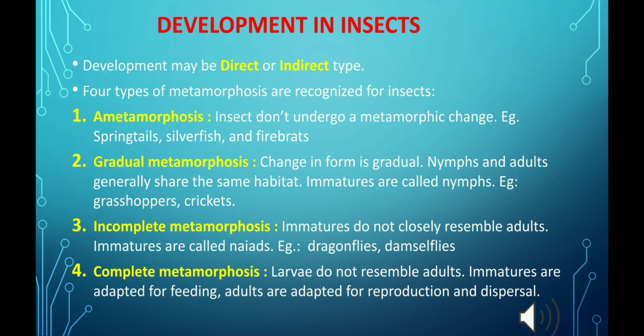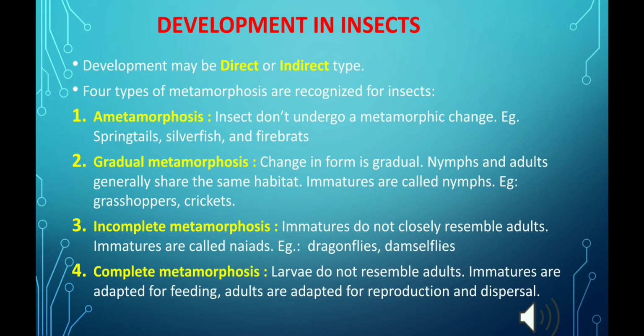If we talk about ametamorphosis, it means without metamorphosis. In this case, immatures are called juveniles, and ametamorphosis is exhibited by insects such as springtails, silverfish and firebrats. Changes in the body form during growth are minor, and all immature stages resemble their adults. Now moving next to gradual metamorphosis.